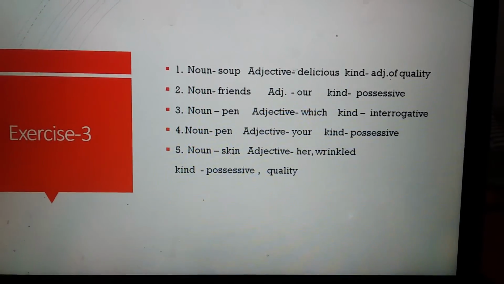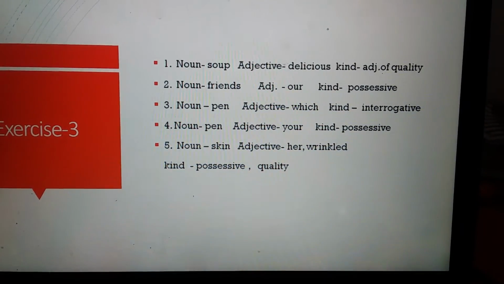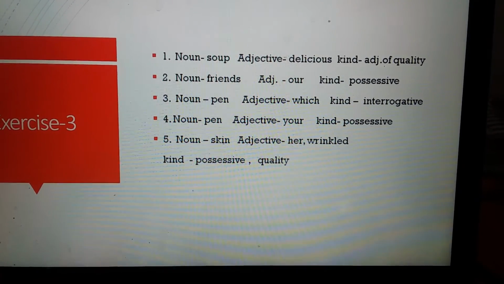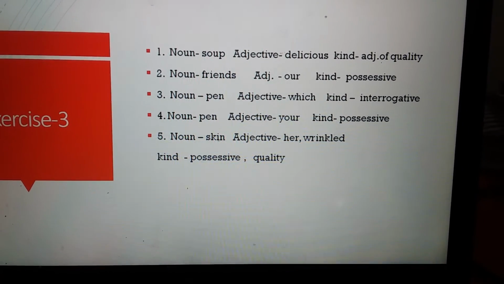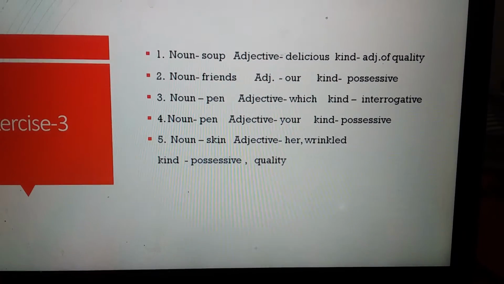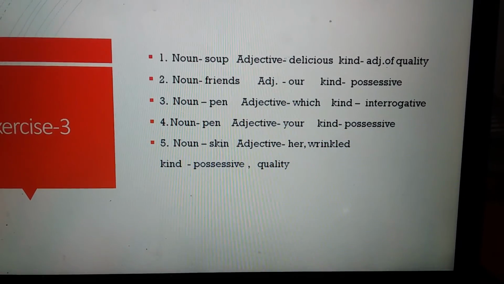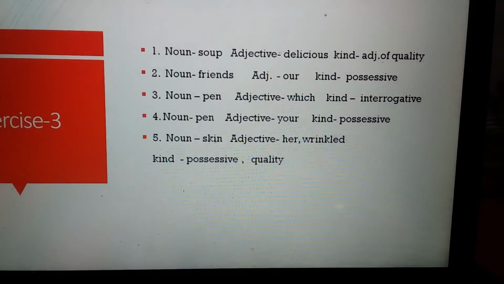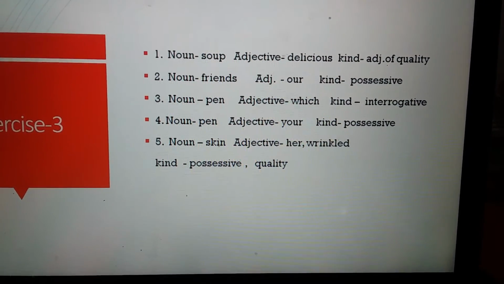Next one is, her skin is wrinkled. Now see this sentence carefully. Here the noun is skin. Before skin there is the word her. The word her shows the ownership of the skin. So her is a possessive adjective. Now after is, there is a verb, a be form of verb.